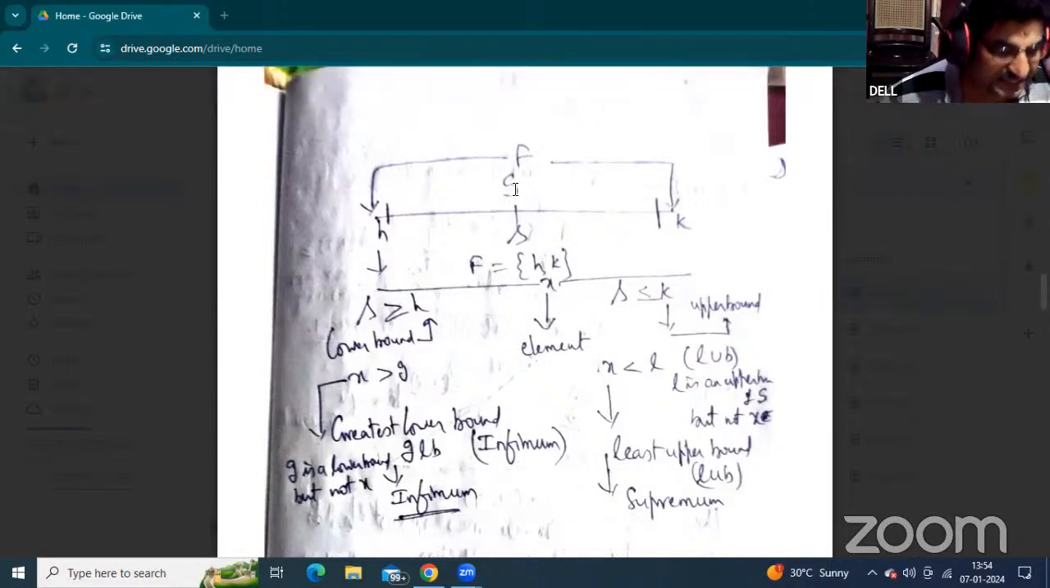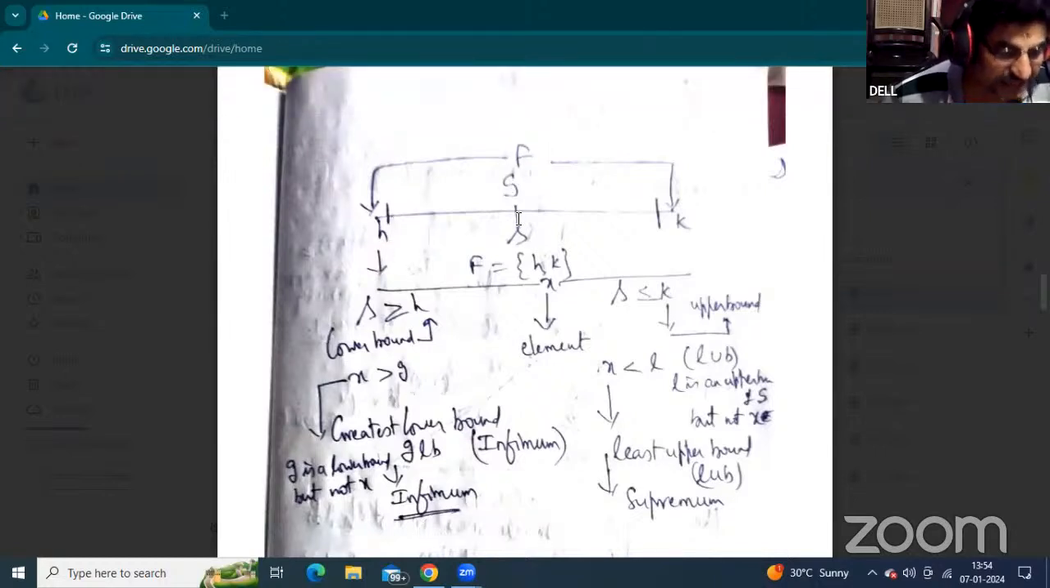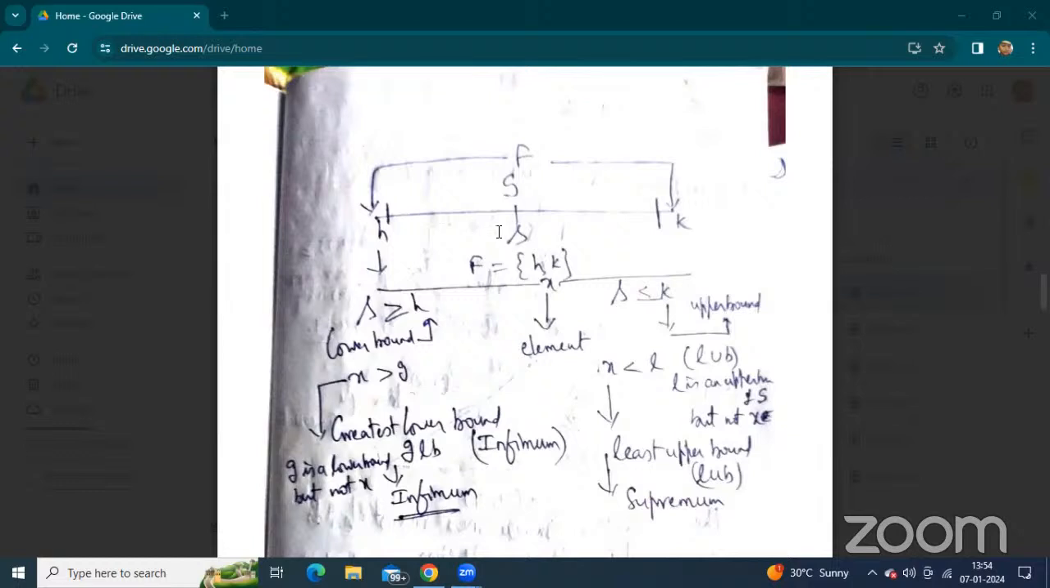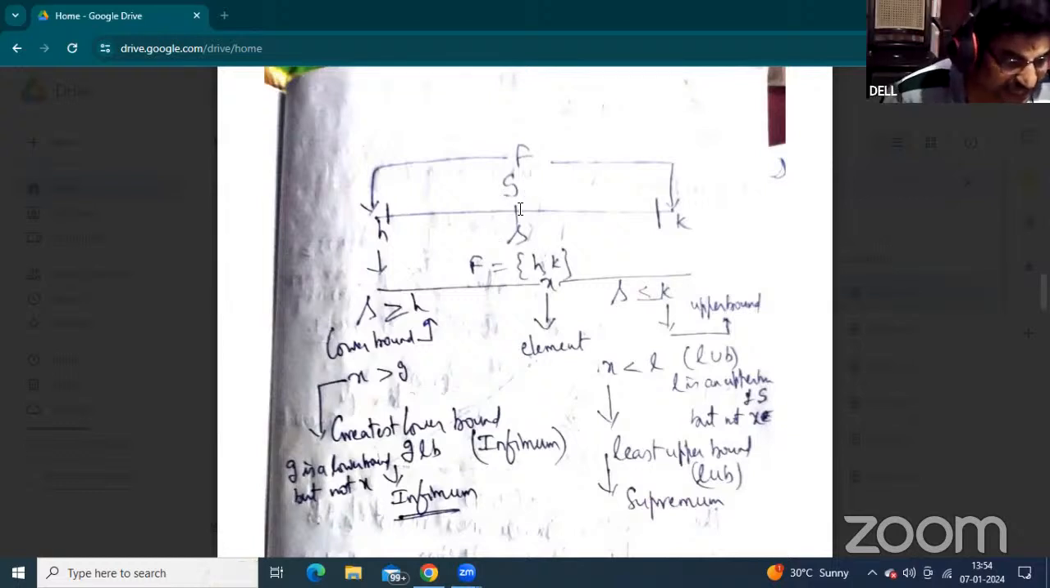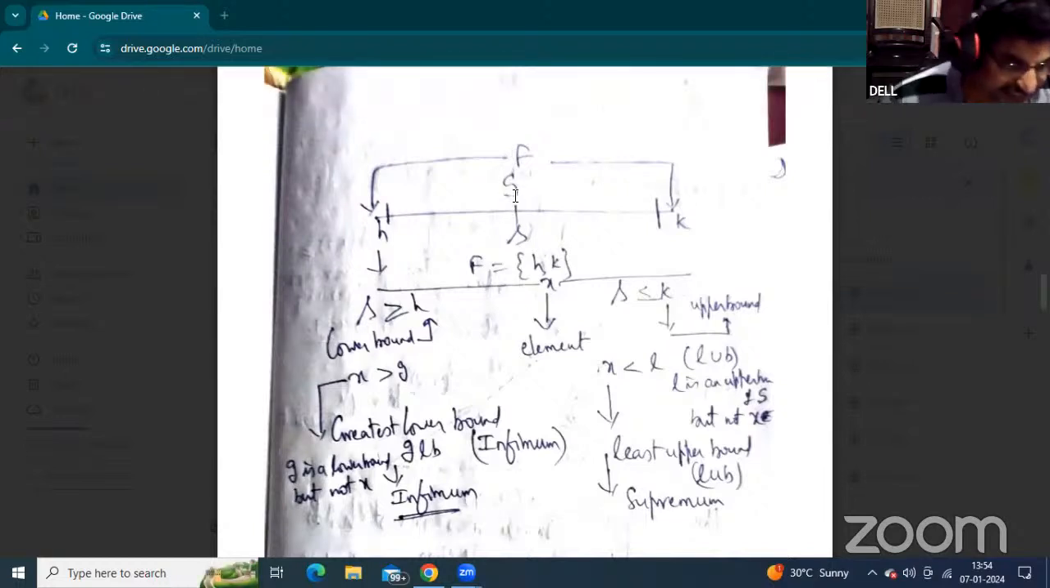Take capital B as any one of the sets, and F as the field, represented on the real line. Students, listen carefully and observe here. Now capital S is any non-empty set, and F is the field. That non-empty set is represented as a subset.